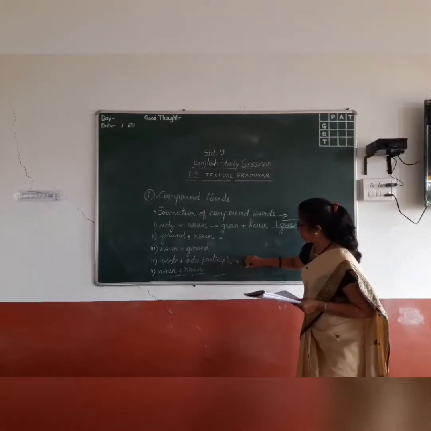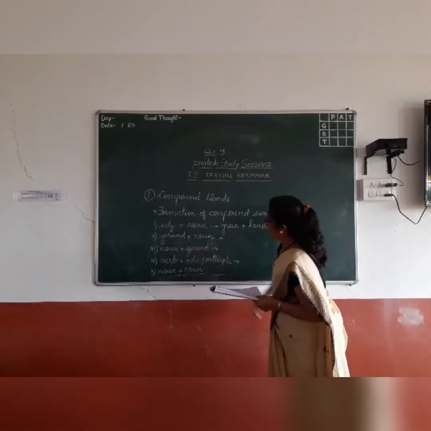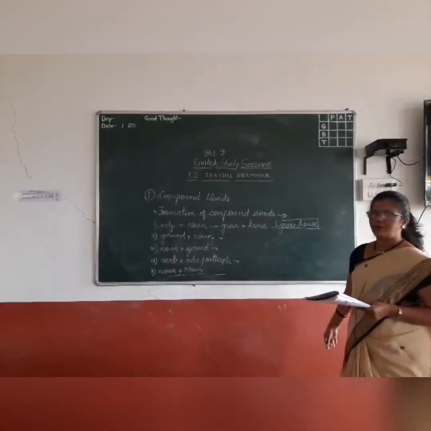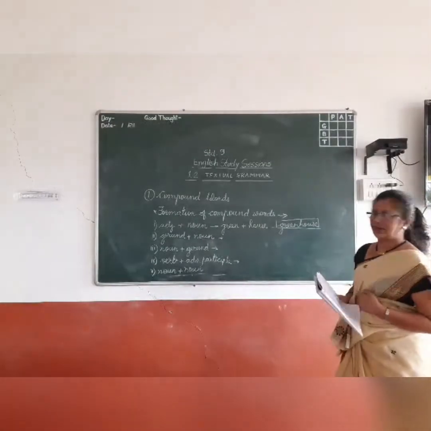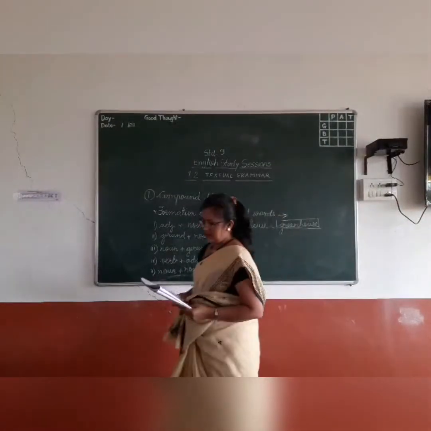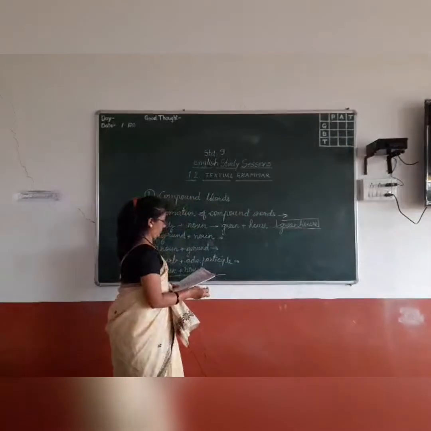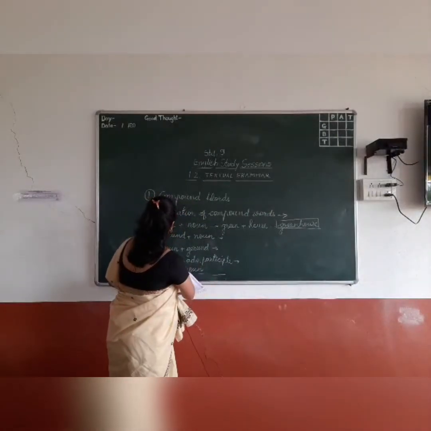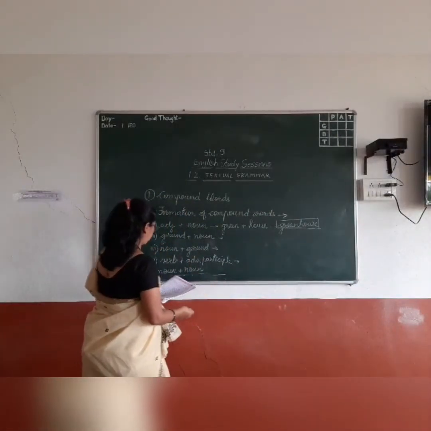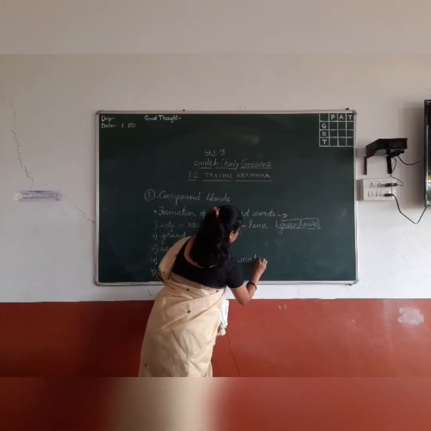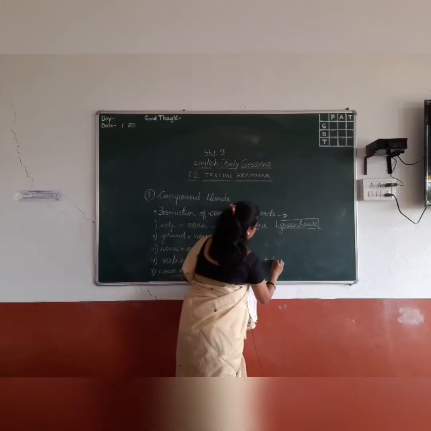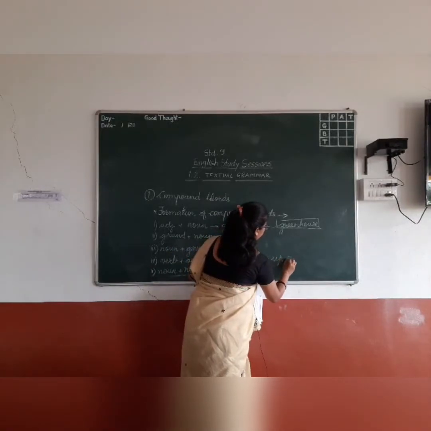Next is verb plus adverb participle. Actually you have to take all types of combinations and practice at home. Maximum words you can do from that. This one, verb and adverb participle. Best example is make up.